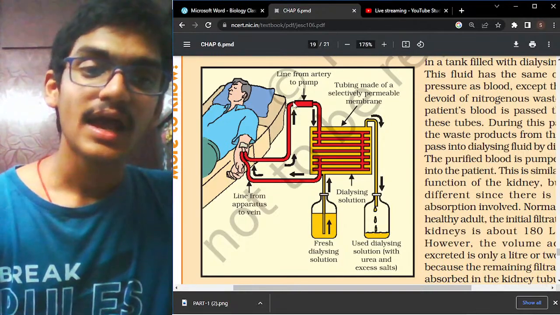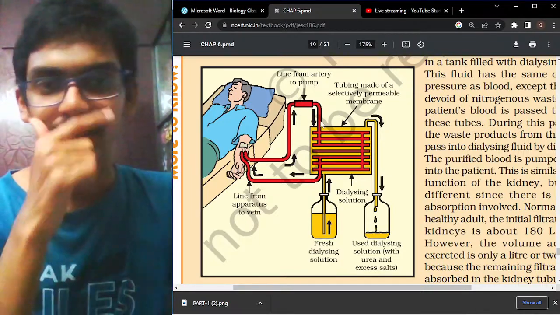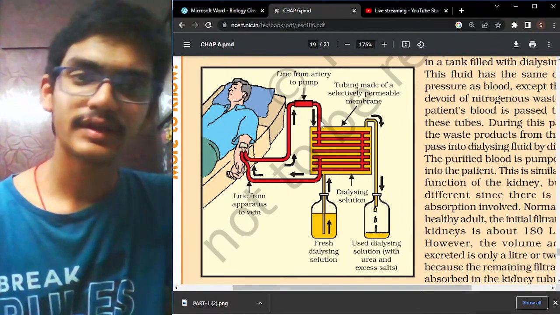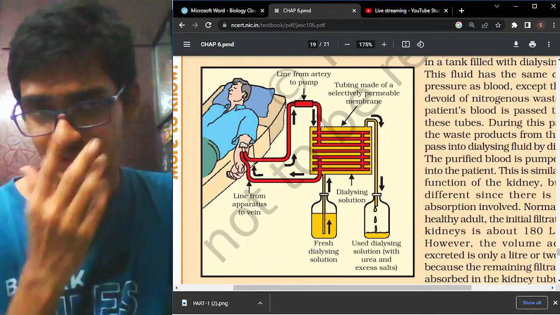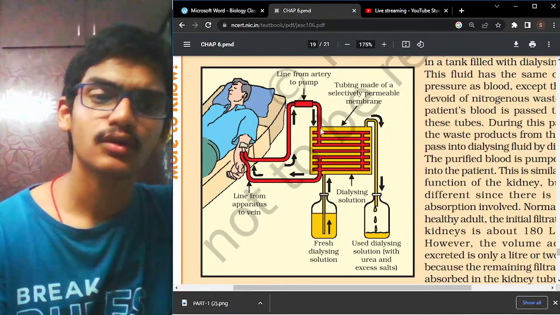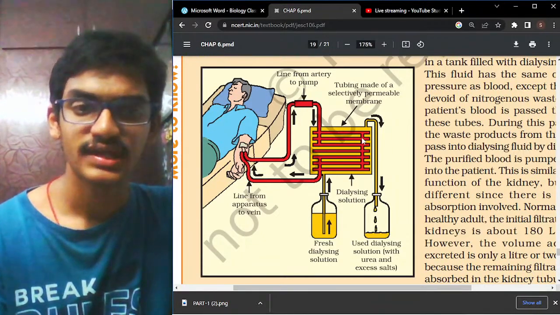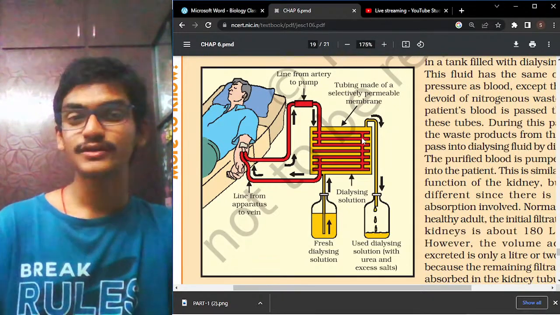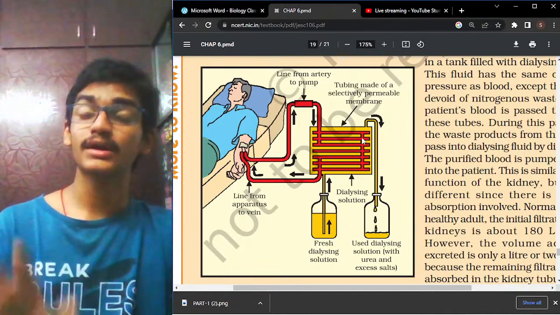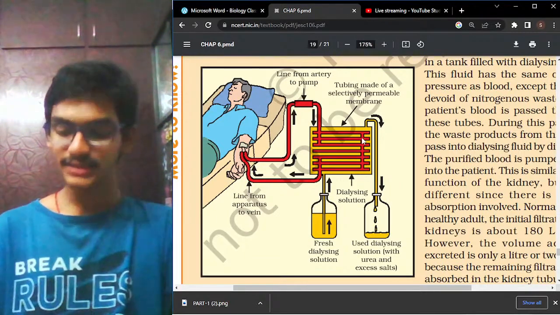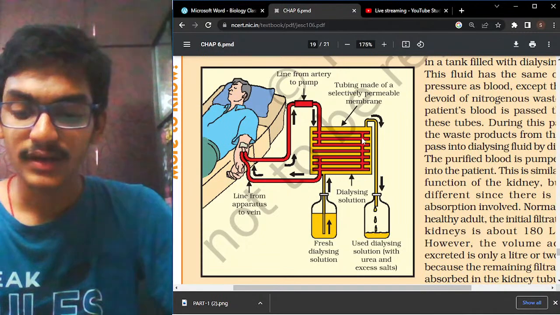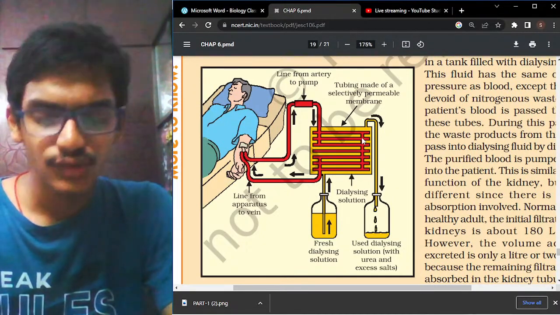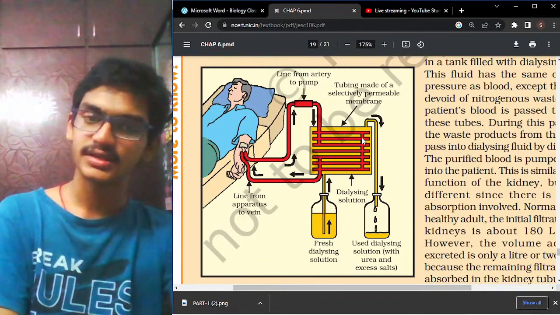Okay, and with the help of that, it will pass into this dialysing solution. This dialysing solution contains the salts, glucose, amino acids, and everything. In the dialysing solution, all the waste products like urea, uric acid, and nitrogenous waste get dissolved. These are called cellophane tubes. The molecules of urea and uric acid will diffuse into the dialysing fluid.